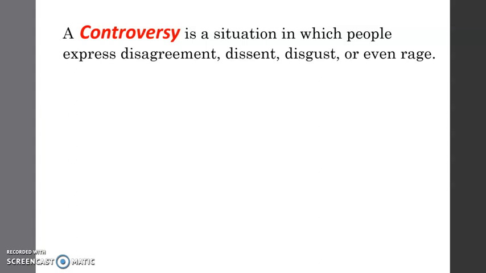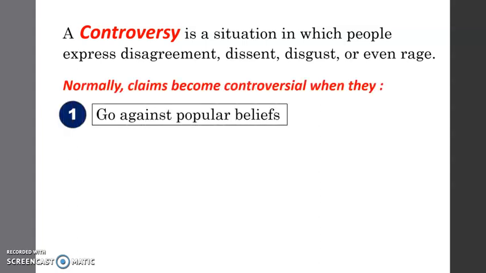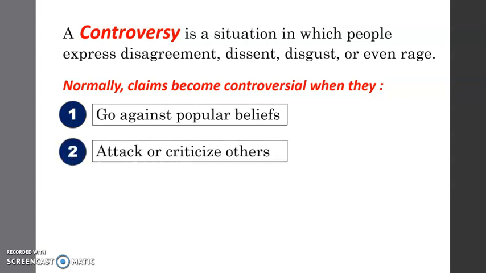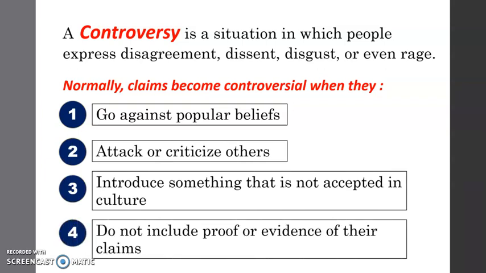In terms of reading, controversies arise from the way people react to the ideas of the writers. Normally, claims become controversial when they go against popular beliefs, attack or criticize others, introduce something that is not accepted in culture, and do not include proof or evidence of their claims.